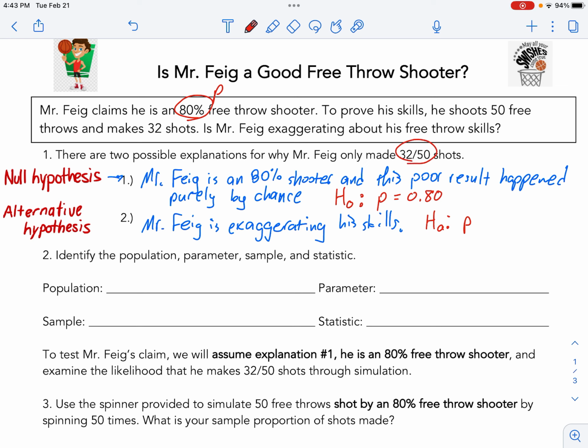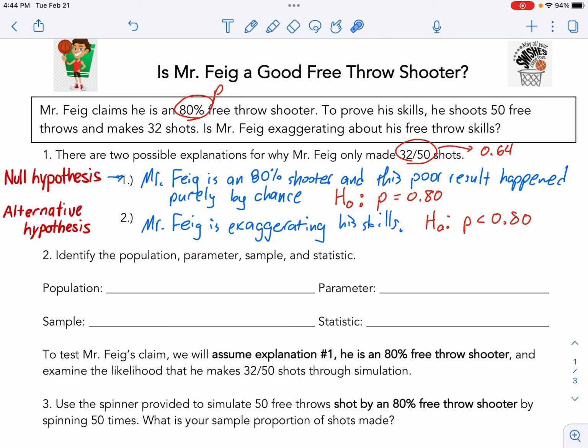32 out of 50, by the way, if you divide that, is 0.64. So I only got 64%. That's less than 80%. So I'm not going to be specific. I'm not going to say the alternative is that I'm exactly a 64% shooter. I'm going to say that the truth is actually just less than 80%. My sample was lower, so I'm going to say less than.